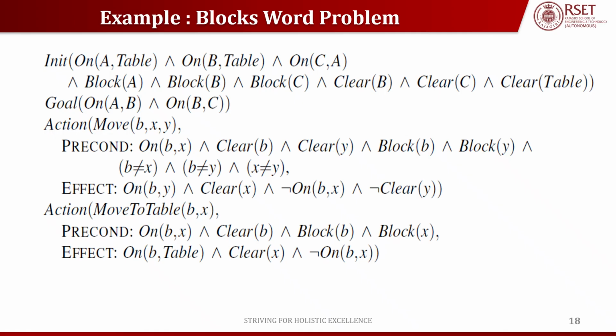So these two actions have their preconditions and effects. Okay. When I perform these move and move to table actions, I will get my goal state. So my typical goal is to put block A on block B and put block B on block C. And this will be carried out with the help of a robotic arm. The challenge is to find the correct order of actions.